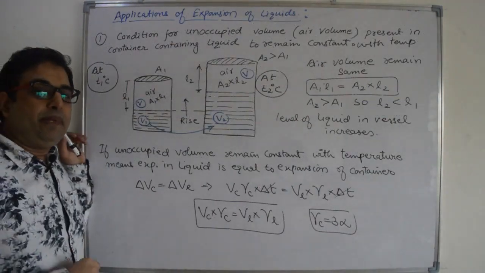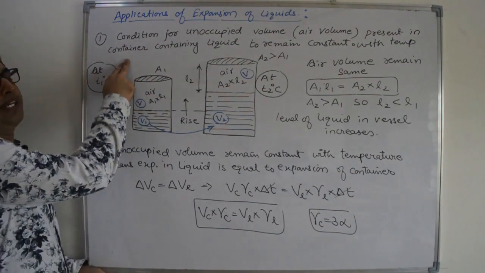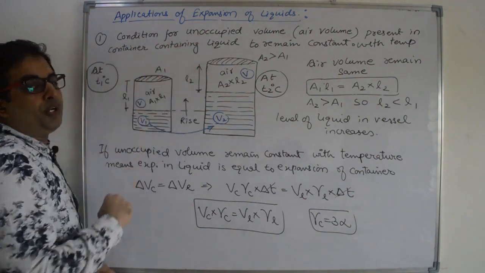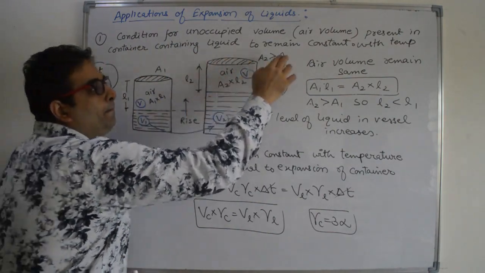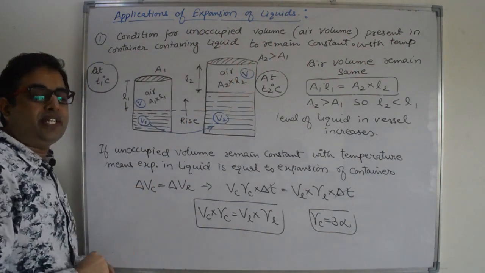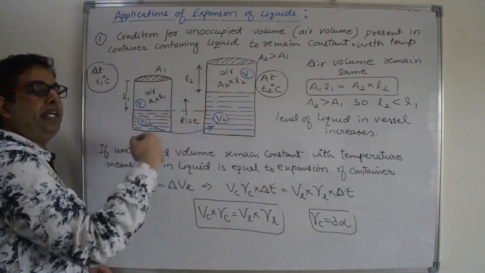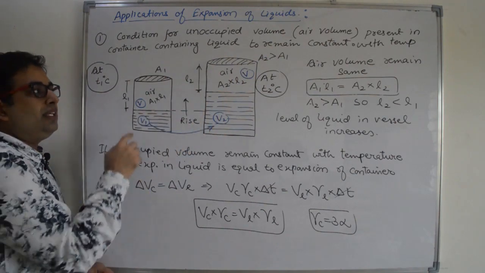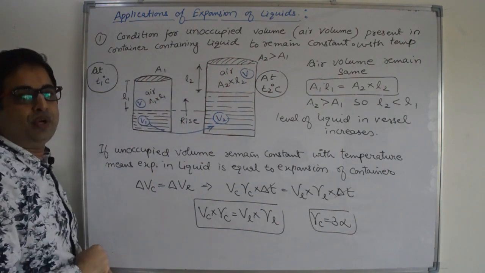Next point is applications of expansion of liquids. And the first application is the condition for unoccupied volume, which is known as air volume, present in a container containing liquid, to remain constant with increase in temperature. That means when we increase the temperature of the container and liquid, the unoccupied volume or air volume remains constant.